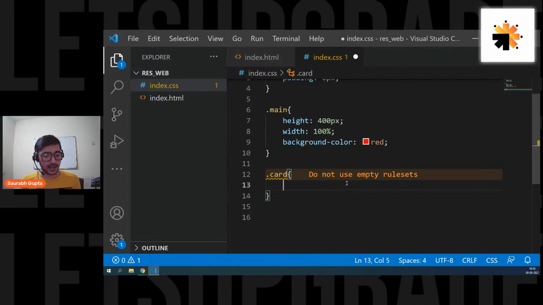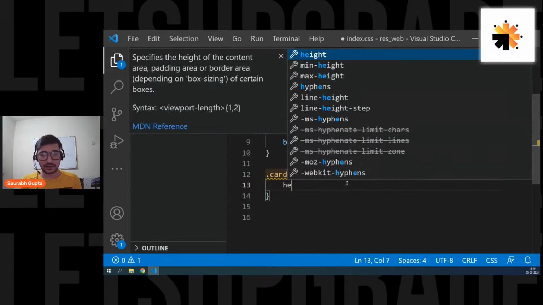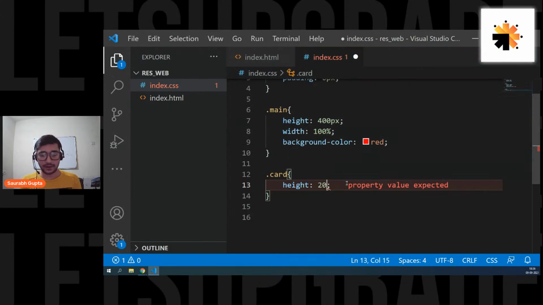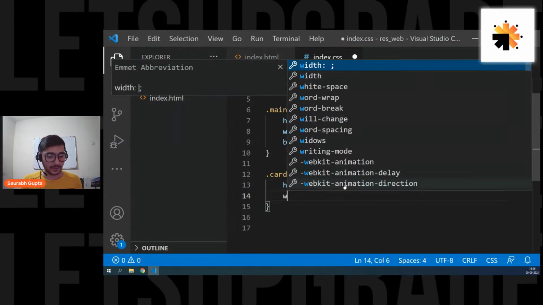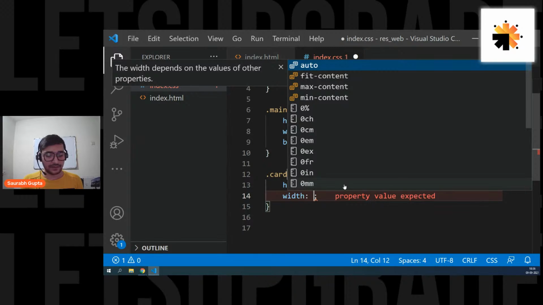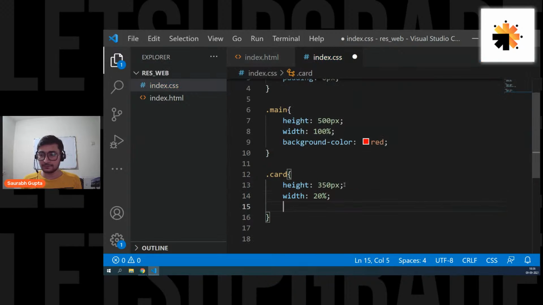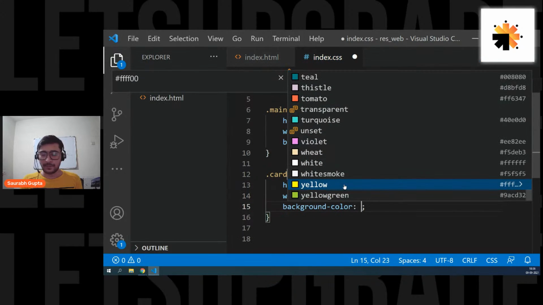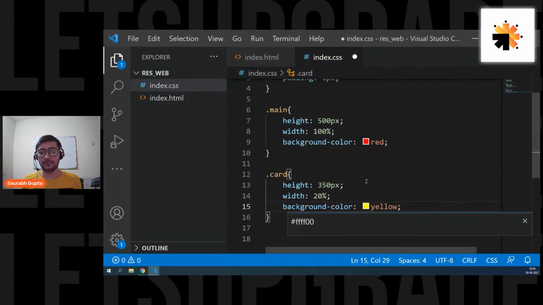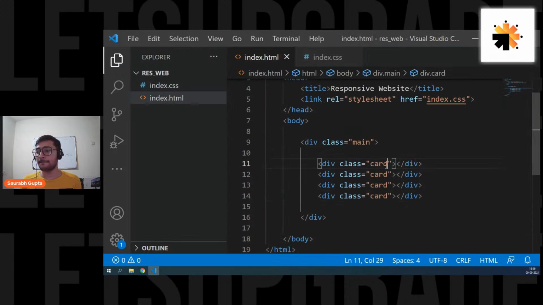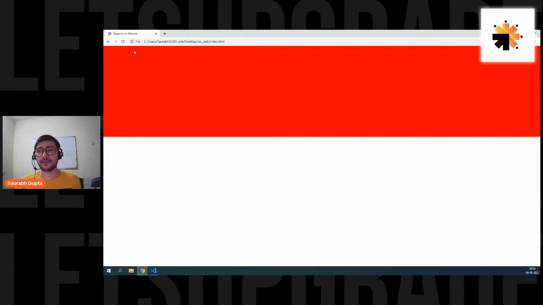So card, and let's give the card a height of 200 pixels, or let's increase the size of the main to 500. And let's give it 350. So height is 350 pixels. Width, let's say I'm going to give it 20%, and background color yellow. Save it, and let's see what is happening.